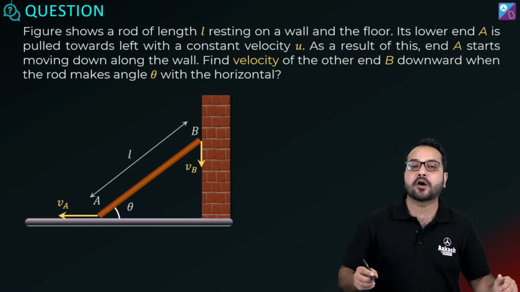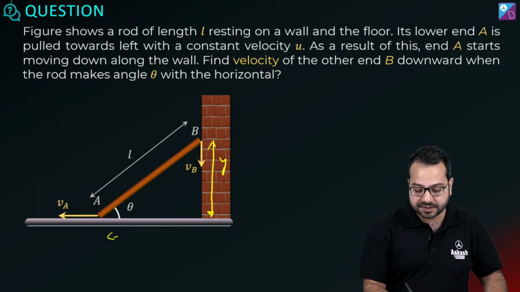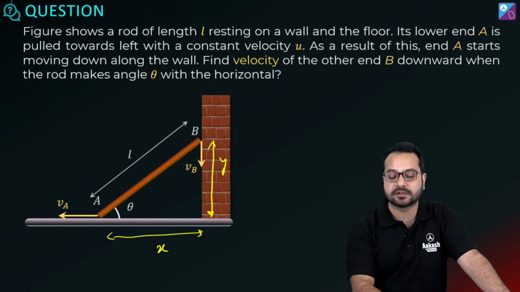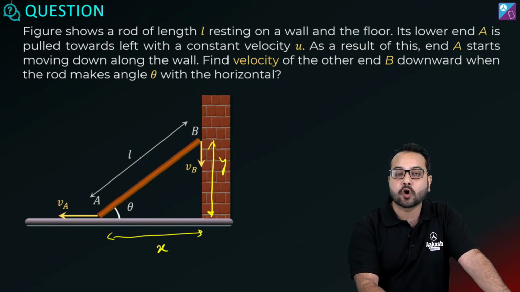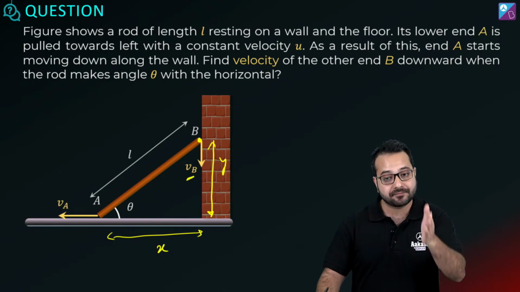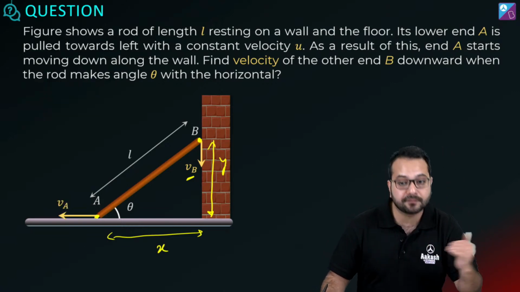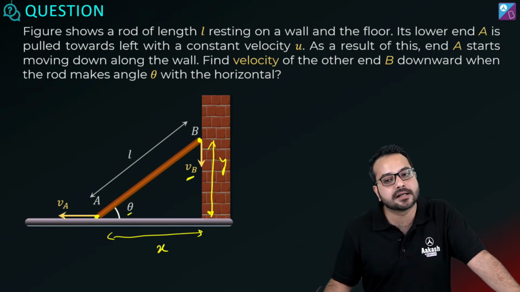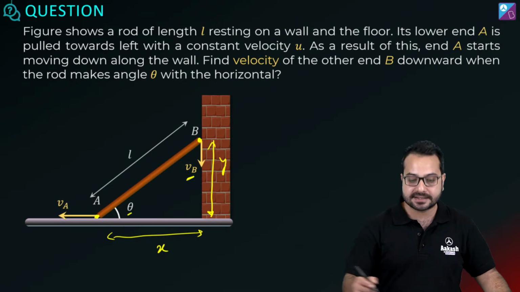Okay, one way of solving this question is that you can assume this distance to be y, and you can assume this distance to be x. Okay, you understand the situation? There's a rod, one end is on the floor, the other end is on a wall, and this rod is slipping. So obviously point B is going to have a velocity of Vb along the wall, and point A is going to have a velocity along the floor, and its velocity is Va, and at this particular instant this angle is theta.